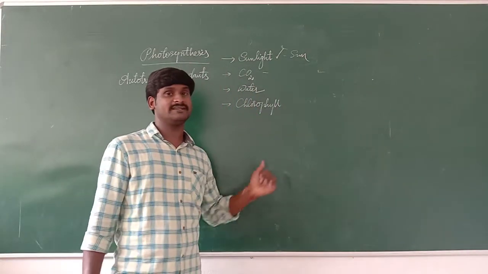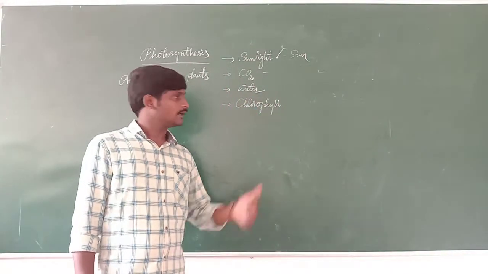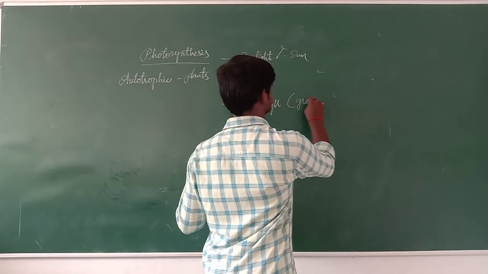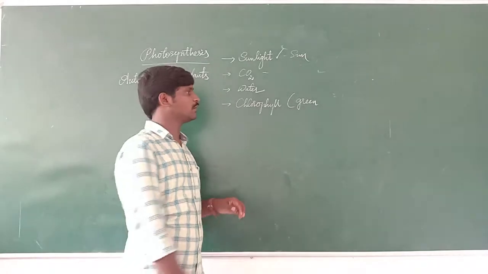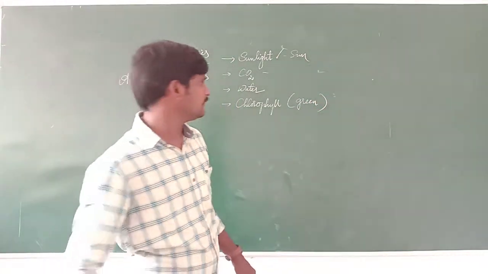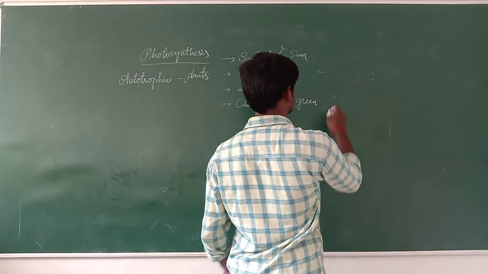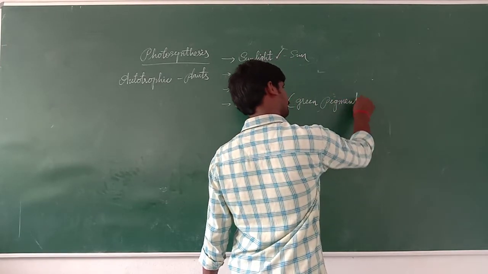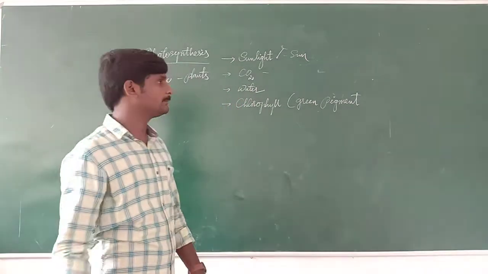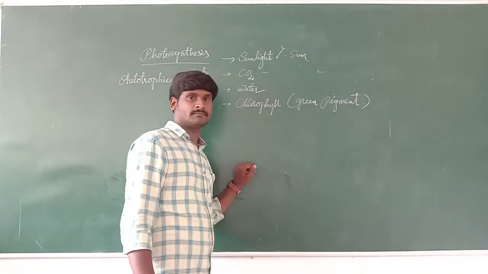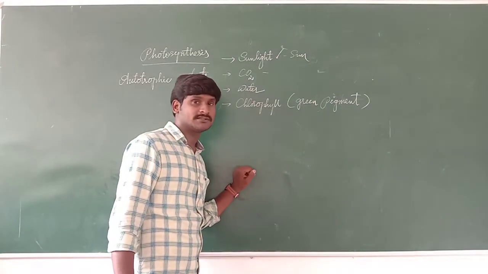And chlorophyll, it's the most important thing. Chlorophyll is a green color pigment. The meaning of the word pigment is color substance.